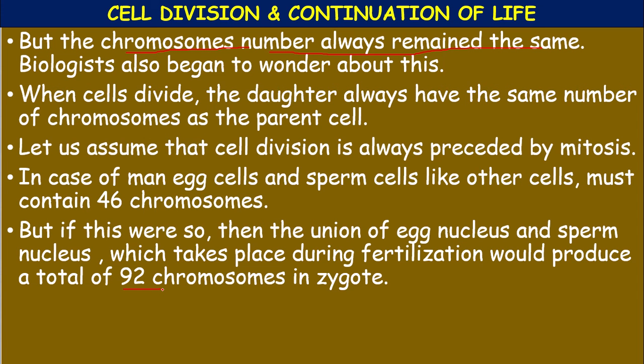But it is actually containing 23 pairs of chromosomes. These 23 pairs of chromosomes contain 46. 23 pairs means nothing but 46 chromosomes. But if the sperm cell as well as the egg cell unite to form a zygote, the zygote would contain 92 chromosomes.